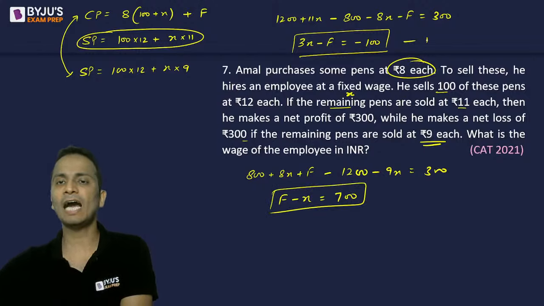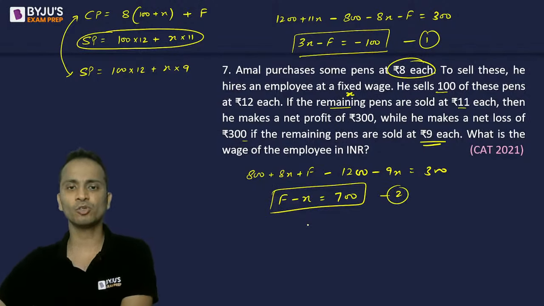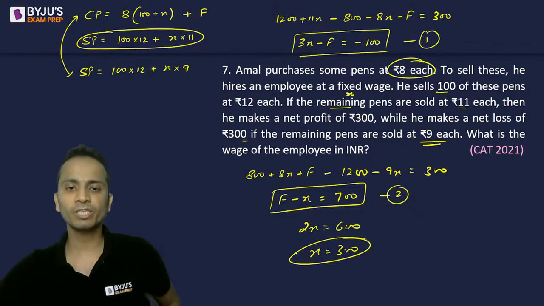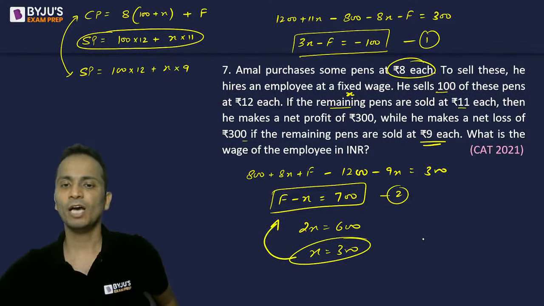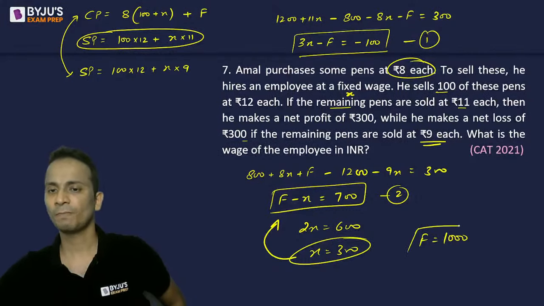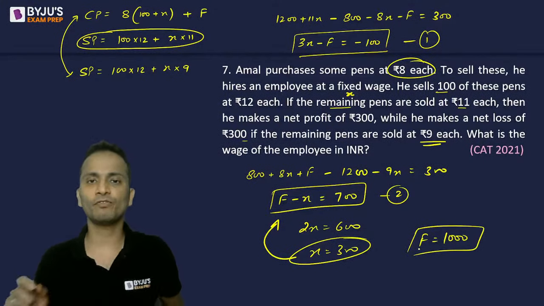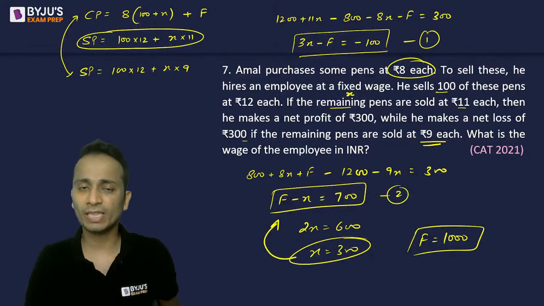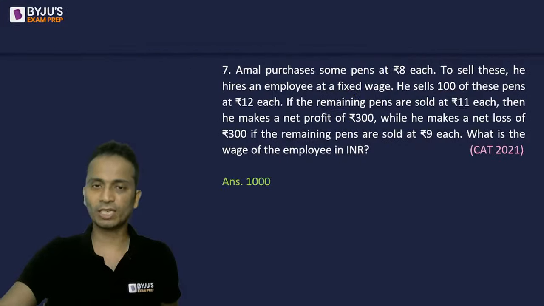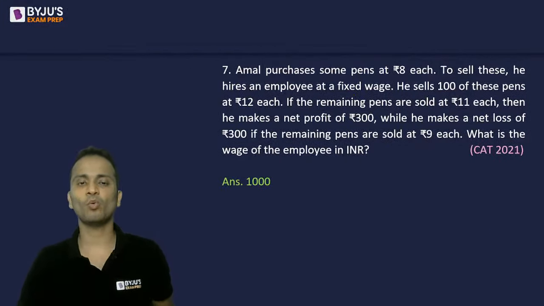If I add the first and second equation, okay, let's add them. So I'll have 2x is equal to 600, x is equal to 300. So the value of x is 300. Now substituting the value of x here, I'll get the value of f, that is equal to 1000. So the fixed wage of this employee is rupees 1000, and this is what is asked in this question. Okay, so the correct answer of this question is 1000.